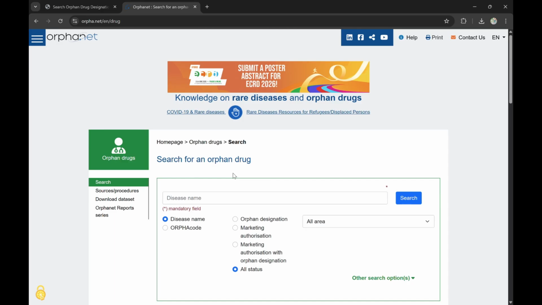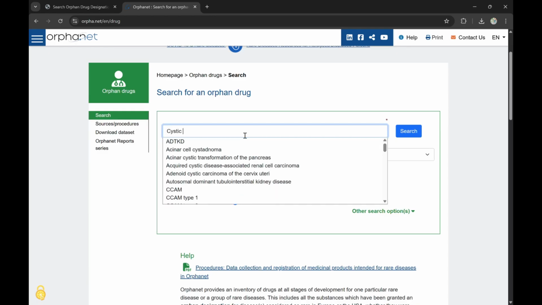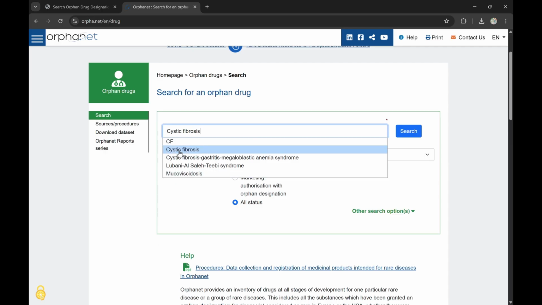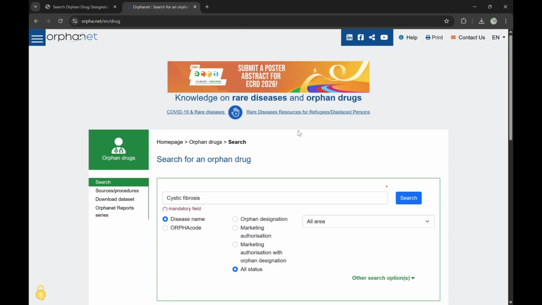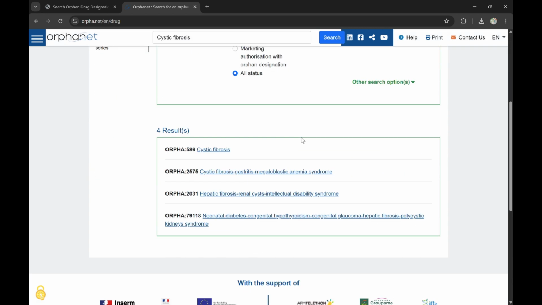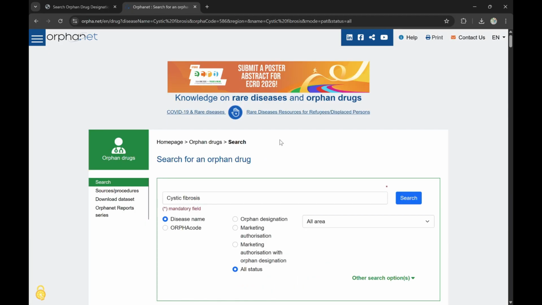We need to search for an orphan drug. We can select any disease name. As we already discussed it, let's search for cystic fibrosis. We have various options here. I'm selecting the second one. Again, I'm clicking on search and it will yield various options. So yes, we have four results here. We will be exploring this one, the first one, simple cystic fibrosis.